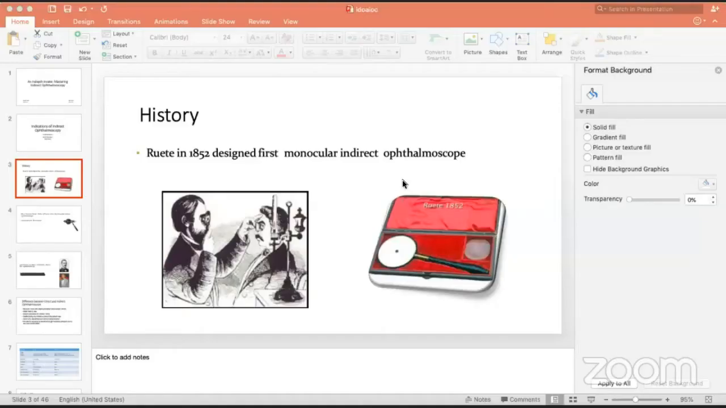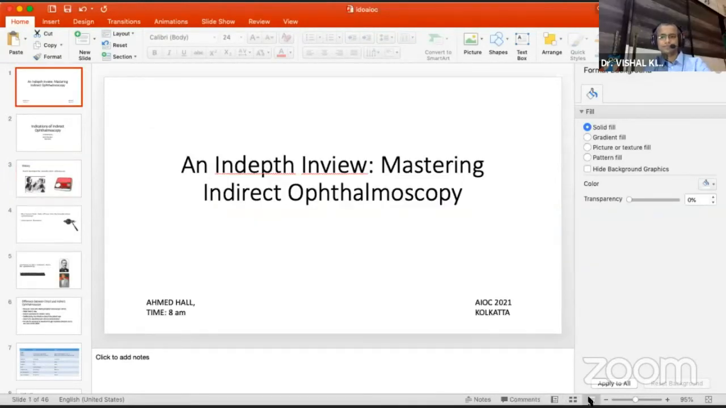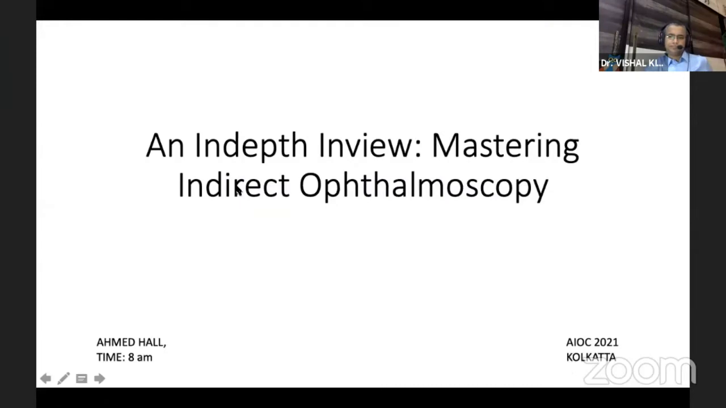Ma'am, the host has disabled participant screen sharing. Yes, screen sharing, correct. We were just checking that. No, you can go. You can go down. Are these slides visible? Yes.